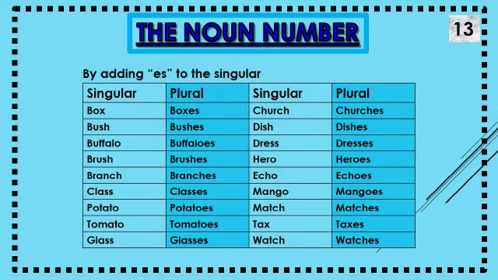Okay, now look. If the singular noun ends with s, double s, sh, ch, x and z, add es. Box, the plural is boxes. Bush, bushes. Buffalo, buffaloes. Brush, brushes. Branch, branches. Class, classes. Potato, potatoes. Tomato, tomatoes.